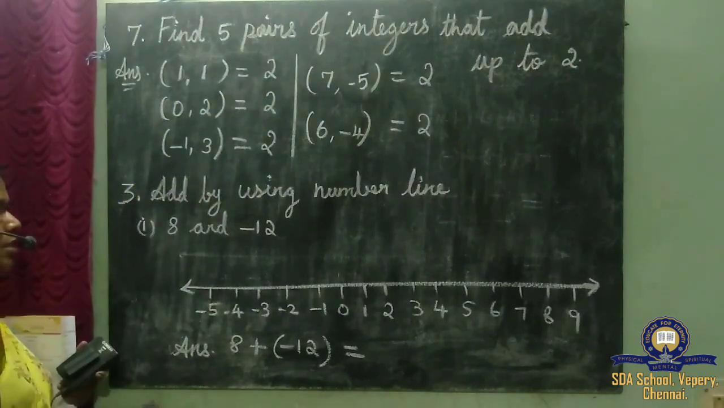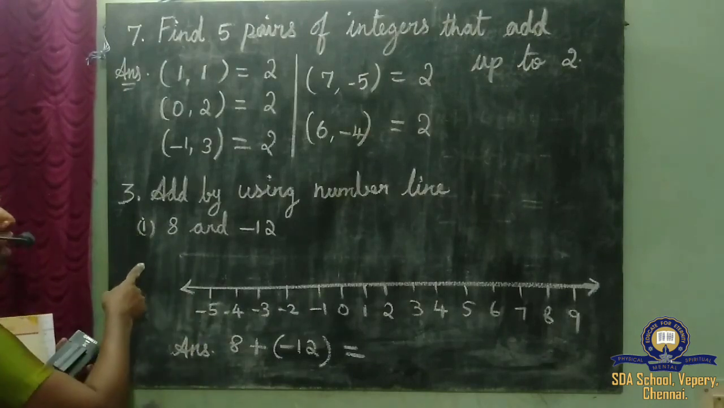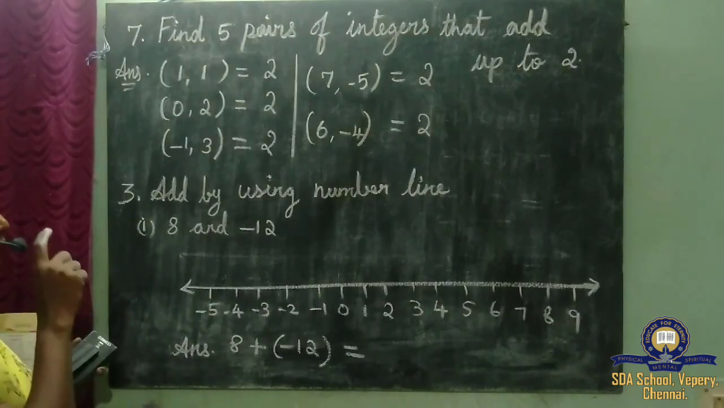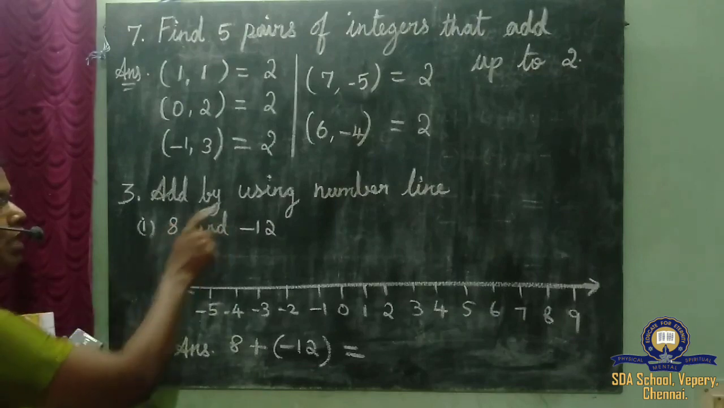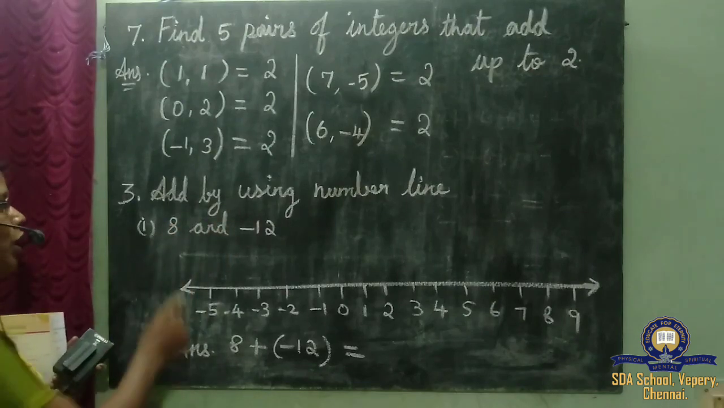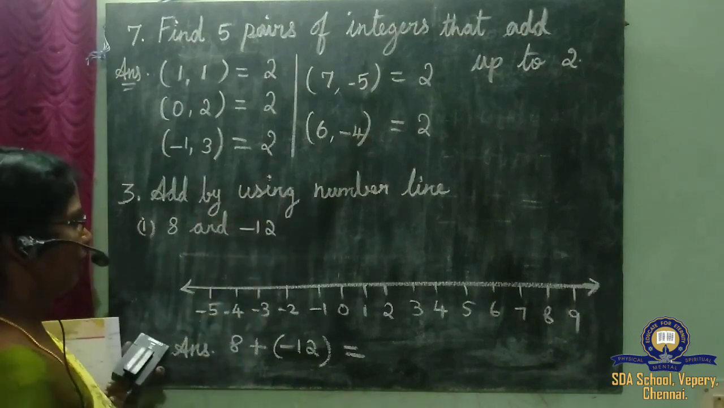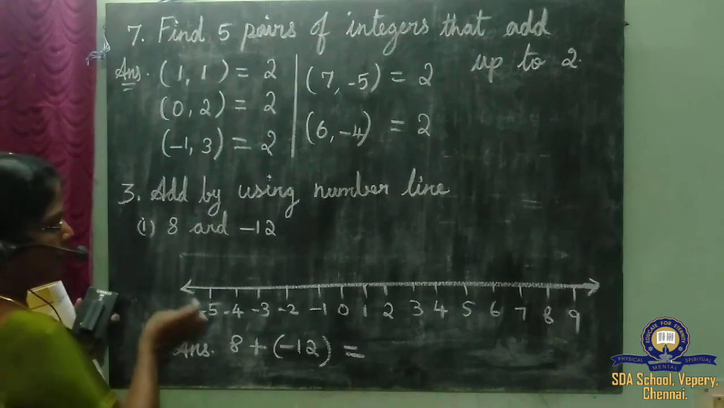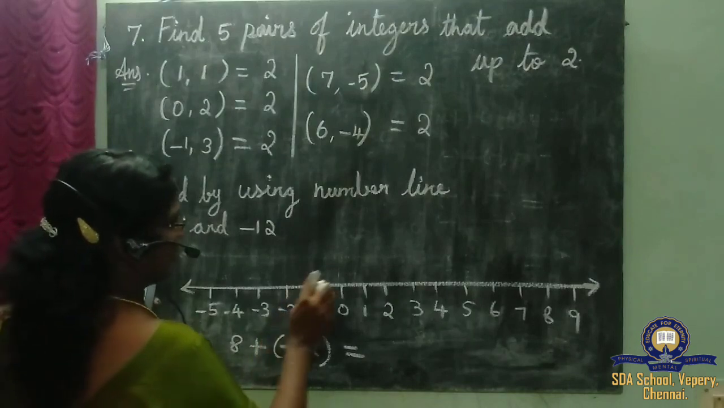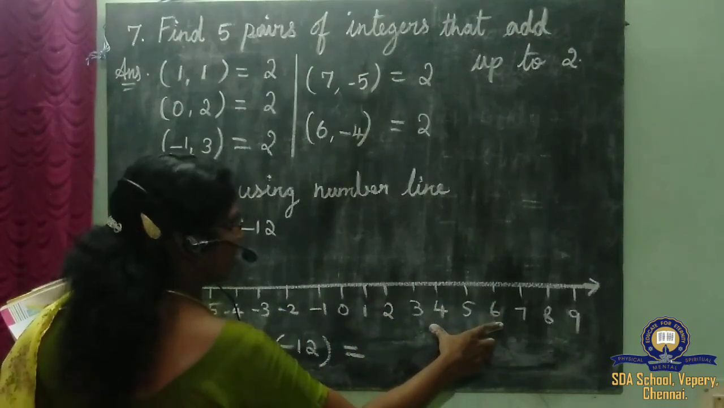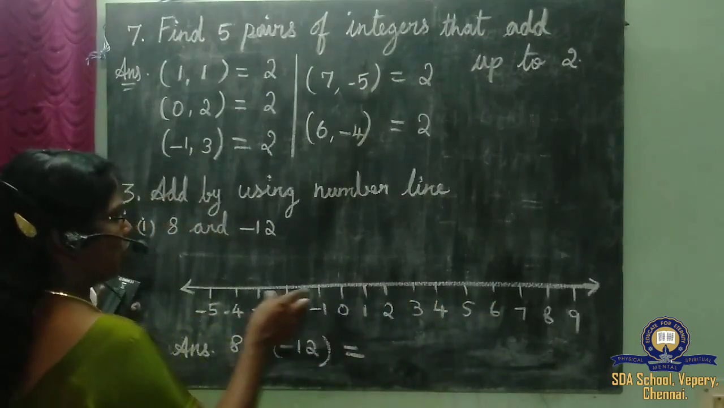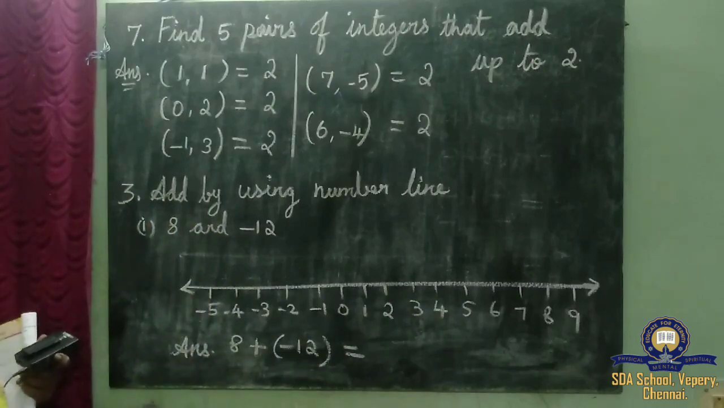Okay. Next, from the third topic, I am going to teach how to add integers using a number line. How to add two integers by using a number line. Okay, number line means what? A number line consists of positive numbers, 0 and the negative numbers.